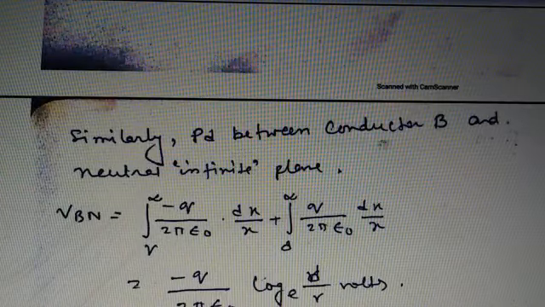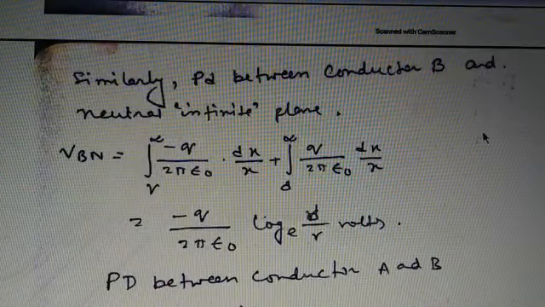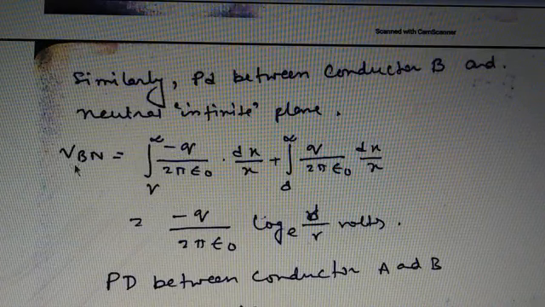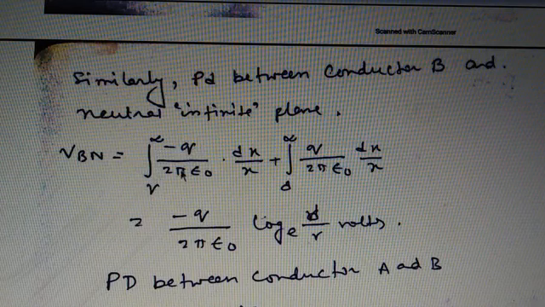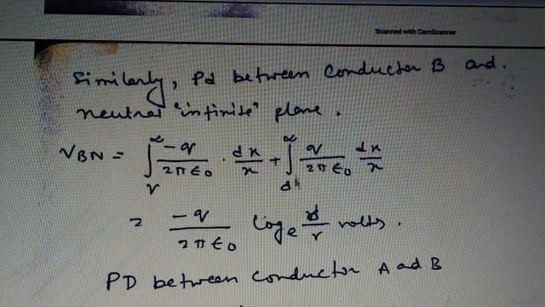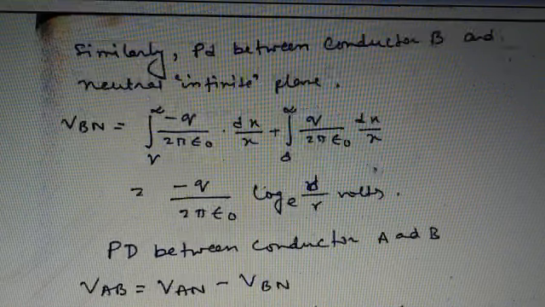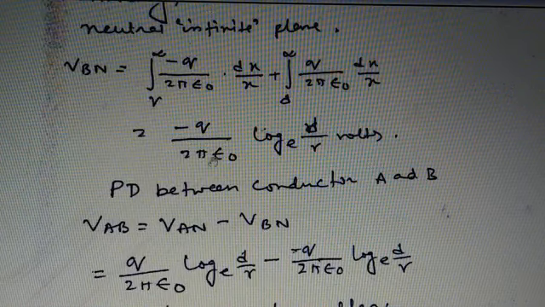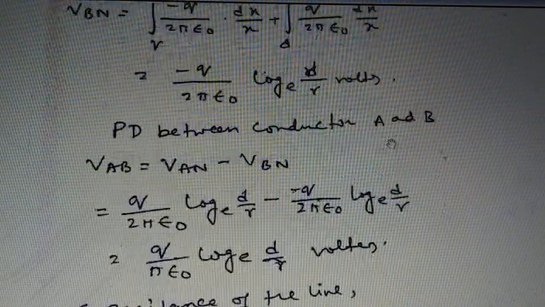Similarly, the potential difference between conductor B and neutral infinite plane, VBN, equals the integration from r to infinity of minus q by 2 pi epsilon 0 dx by x, plus the integration from d to infinity of q by 2 pi epsilon 0 dx by x, that is equal to minus q by 2 pi epsilon 0 log base e d by r volt.